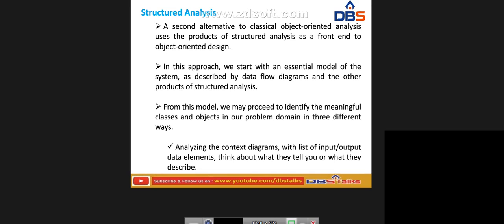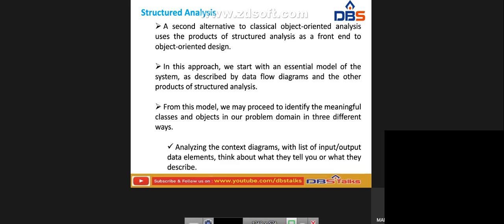Next, structured analysis, a second alternative to classical object-oriented analysis, uses the product of structured analysis as a front end to object-oriented design. It is one of the alternatives to classical object-oriented analysis.